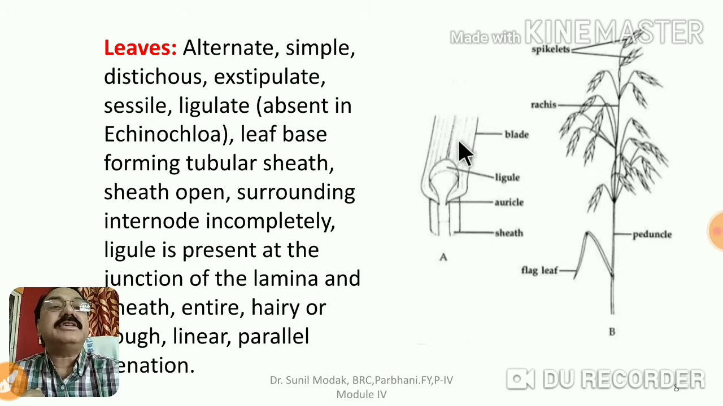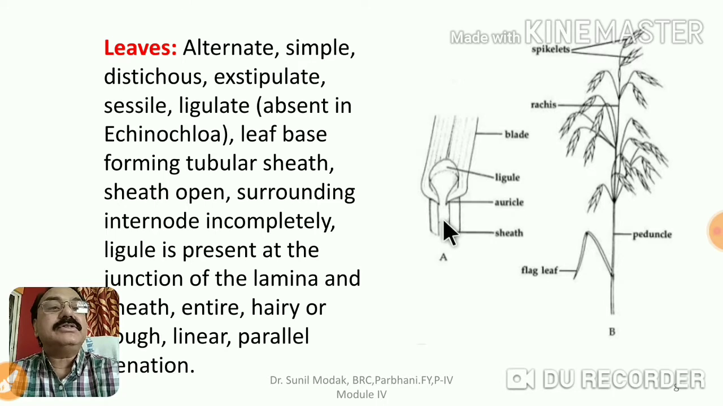The lamina is expanded, it's simple. Then dicticus, exstipulate, sessile having no long stalk, ligulate. So this is the ligule. It's a hairy structure present at the base of the lamina which prevents the entry of water inside this sheath or leaf base. The leaf base is forming a tubular sheath.